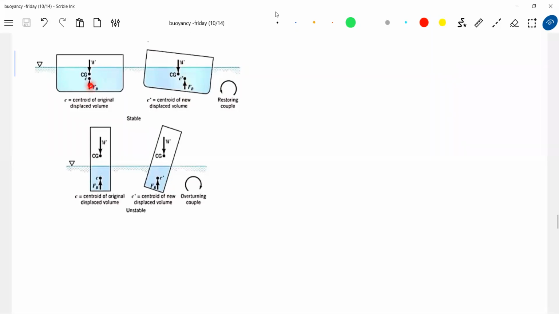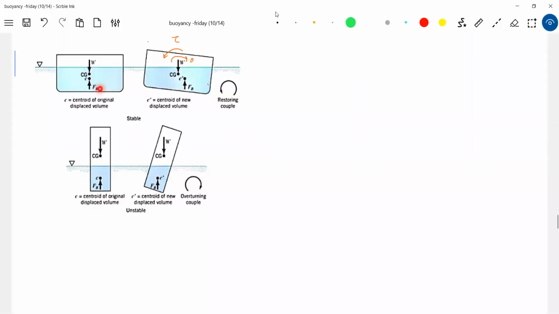So initially, the buoyancy and weight act through a common point. Let's assume that here. Now what happened? It is tilted. The angular displacement is given in this direction. I think I'll show theta here. I think you may be able to understand this a little bit.